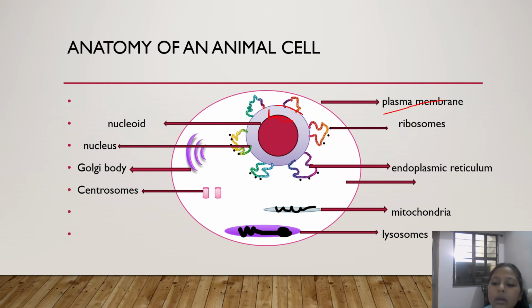We are going to study all about these in the diversity and living organisms chapter. And there are Golgi bodies, centrosomes, lysosomes, mitochondria, endoplasmic reticulum, and this white substance filled inside the cell is cytoplasm.